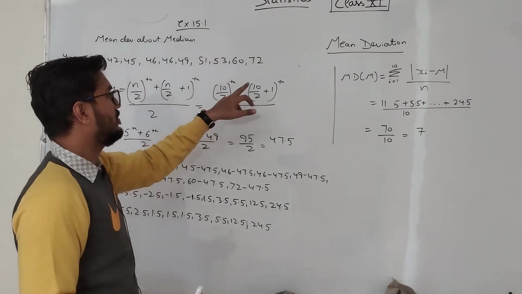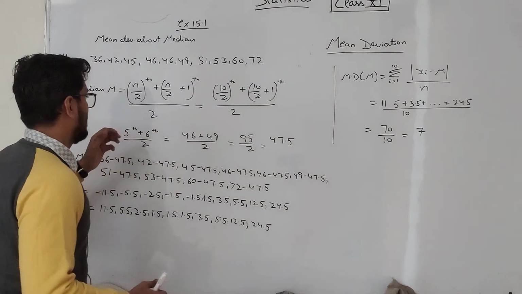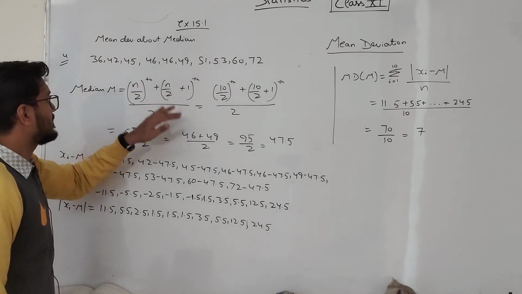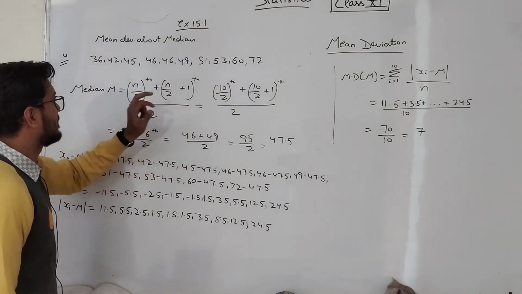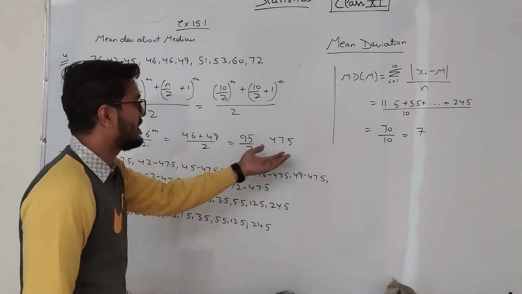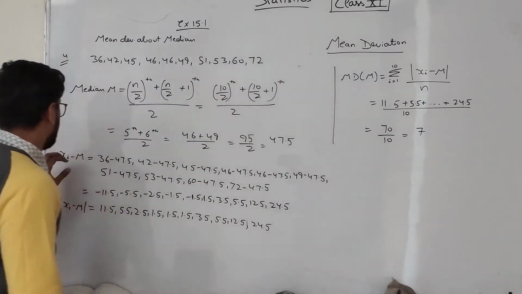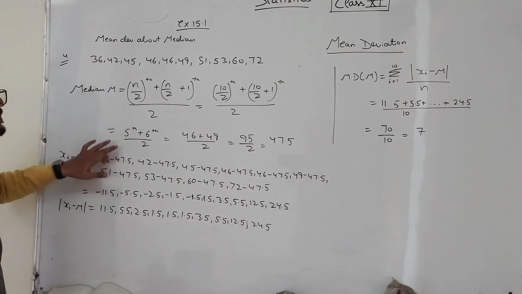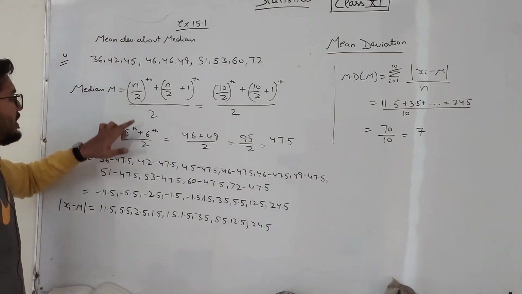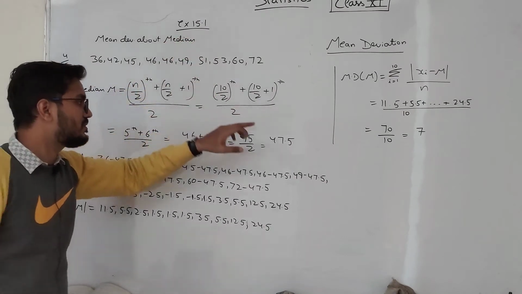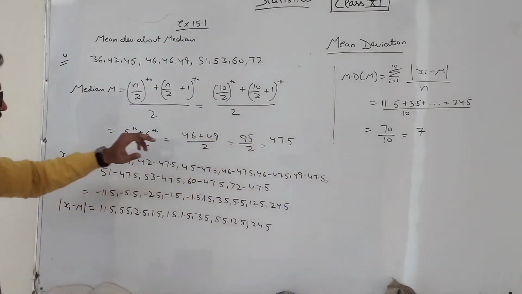So 10 by 2 and 10 by 2 plus 1, that is the 5th term and 6th term, upon 2. The fifth term is 46, the sixth term is 49, right? 95 upon 2 is 47.5. So the median is 47.5. Now xi minus M, the deviation, we have to determine. So xi minus M means 36 minus 47.5, then 42 minus 47.5, and so on. Subtract all these values by 47.5.